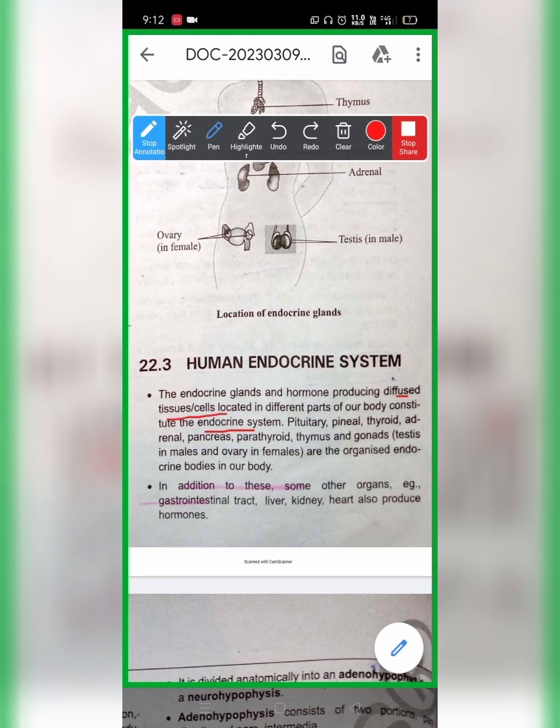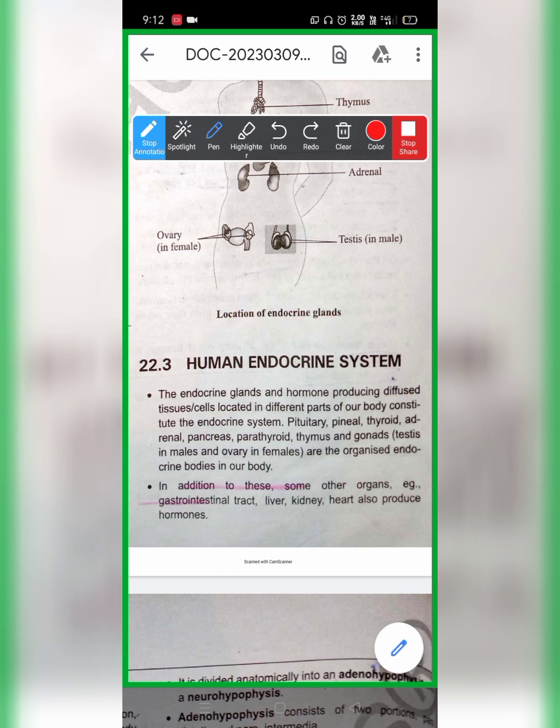So as we have read the different locations of the endocrine glands, in addition to these, there are some other organs which are also going to produce a hormone. So what are the other organs other than the structures we have read here? There are certain other structures which are also going to produce a hormone. The first is the GIT, that is the gastrointestinal tract. The next ones are the liver, kidney, and heart, which also produce hormones. A very important four structures which are going to produce hormones.